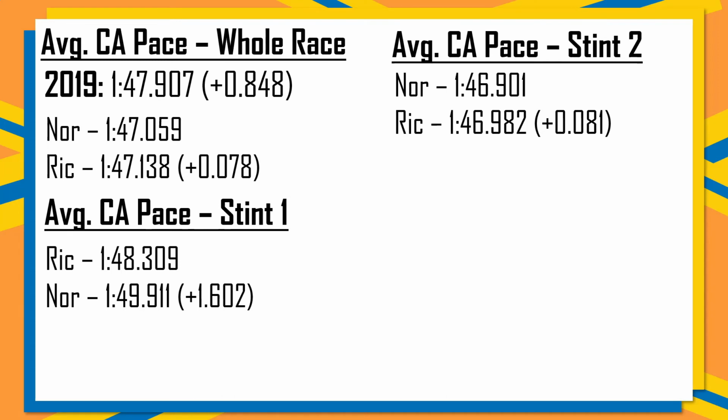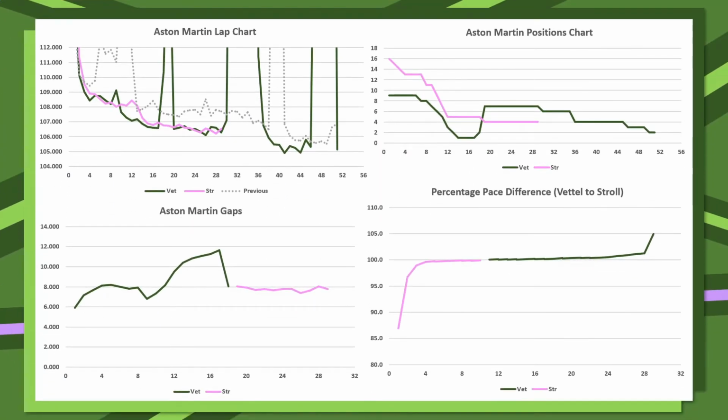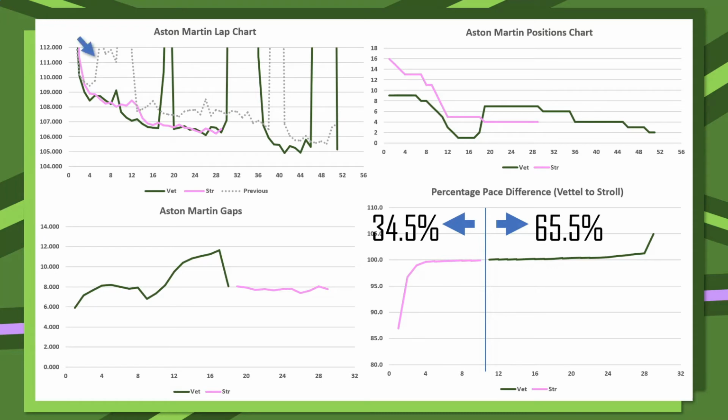Then from McLaren, we take a look at Aston Martin, and these drivers are exceptionally even once again, but we only have half a race to compare the two. So splitting their percentage pace difference down the middle, for 34.5%, just over a third, Lance Stroll was the faster of the two cars, and therefore for just over 2/3, it was Sebastian Vettel, with their 2019 pace highlighted by the grey dotted line being a 1:47.749. We then have the two drivers being exceptionally even by this light green arrow, with the gap hovering around 8 seconds in Sebastian Vettel's favour.